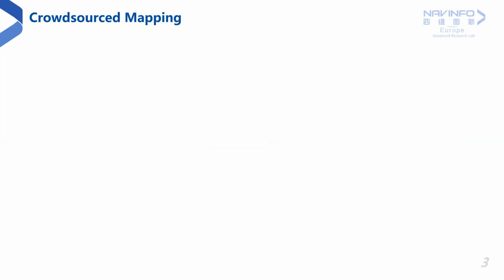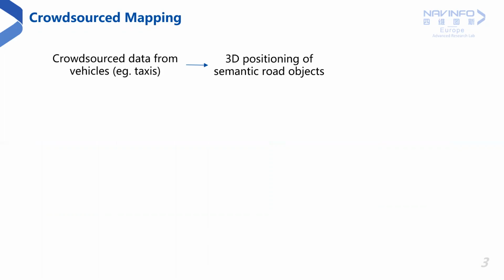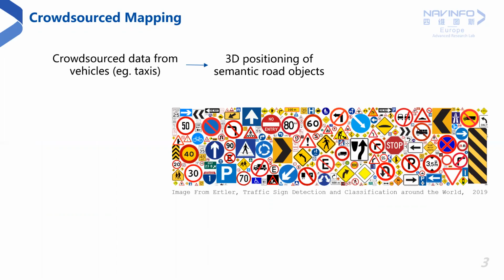Crowdsourced mapping can provide an alternative solution to this challenge. By collecting crowdsourced data from vehicles such as taxis that drive around the city multiple times over the week, we can map the 3D positions of semantic road objects. In this work, we focus on the 3D positioning of traffic signs, given their importance in safe driving.